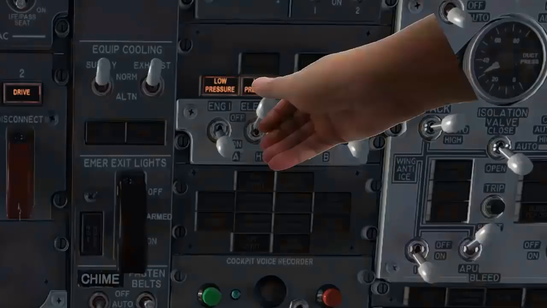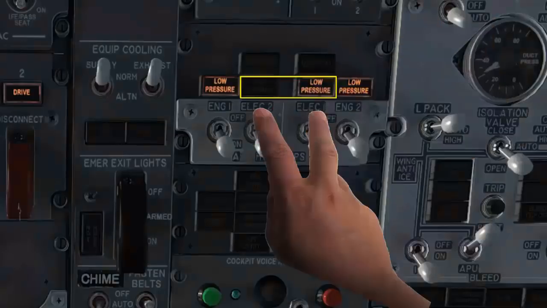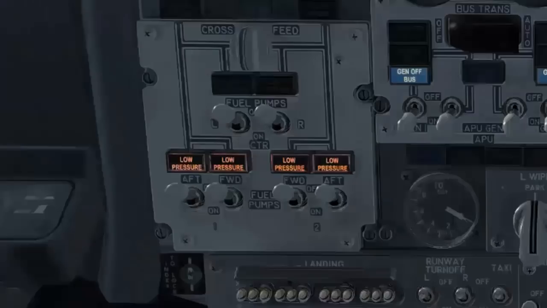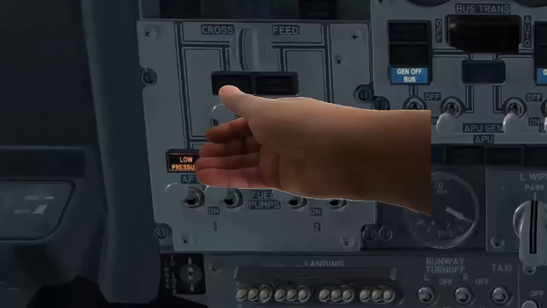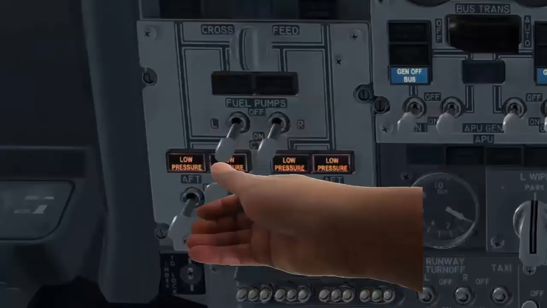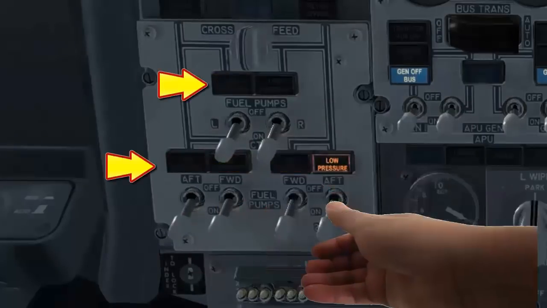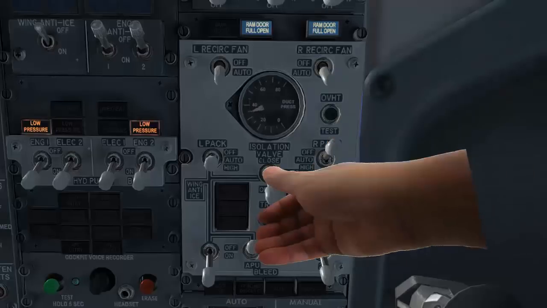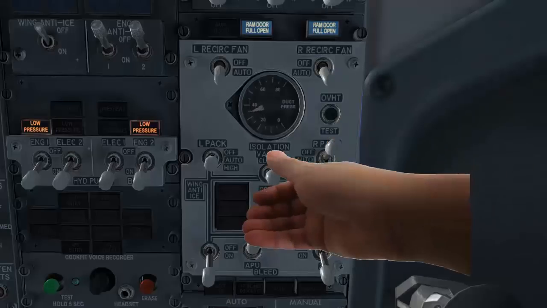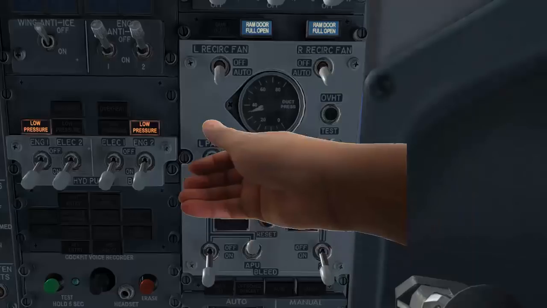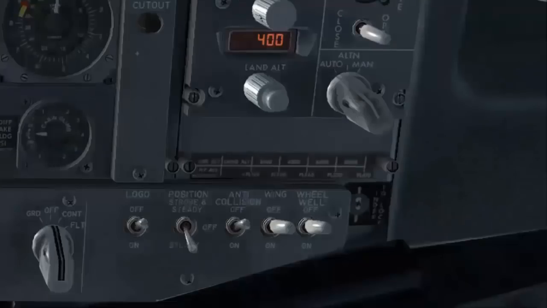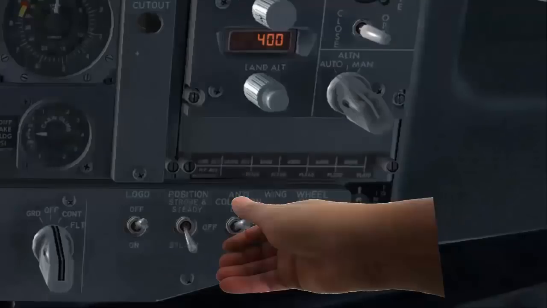Before engine start, check all hydraulic pumps on, electric hydraulic low pressure indication lights extinguished, all doors are closed, fuel pumps on, all low pressure indication lights extinguished, right bleed off, isolation valve auto, left bleed off, bleed air duct pressure check 30 psi minimum, anti-collision light on.